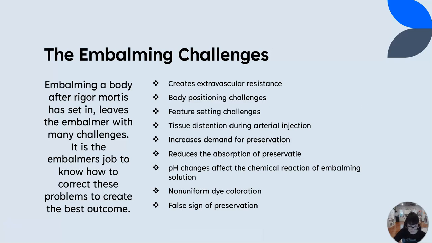Okay, so embalming a body after rigor mortis has set in leaves the embalmer with many challenges. It is the embalmer's job to know how to correct these problems to create the best outcome. One of the main difficulties is extravascular resistance, which happens due to the muscles and tissues becoming rigid. This rigidity can make it harder for the embalming fluid to flow through the body and properly preserve the tissues.